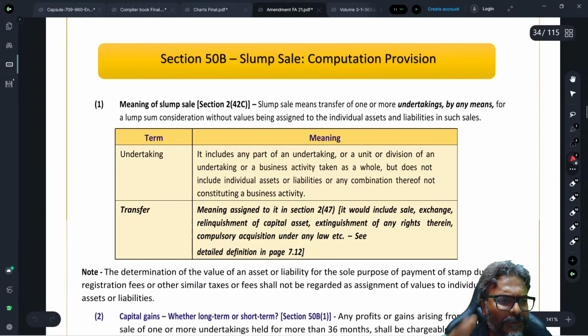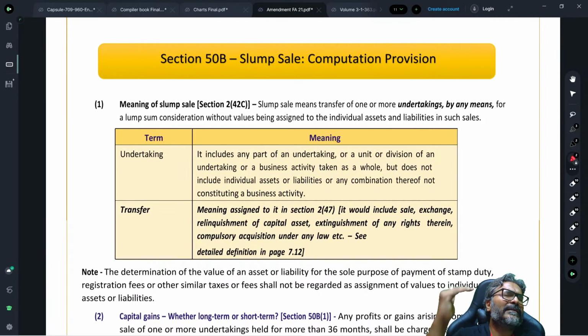Now, generally, students, please pay attention here. When there is a slump sale, the amendment is in the computation of the capital gains. Now, how do we calculate the capital gains in this regard? The capital gains is calculated like this: full value of consideration minus the cost of acquisition. Now, this computation is under 50B. Full value of consideration minus the cost of acquisition, and the cost of acquisition is taken as the net worth. The cost of acquisition, students, is taken as what? As the net worth. Fine.